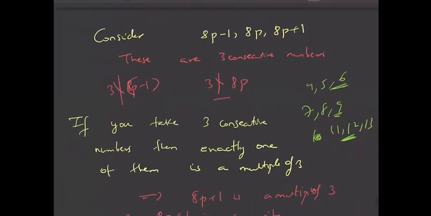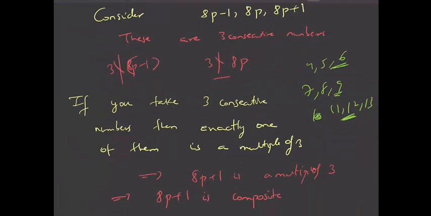So this is a very important idea which we have learned here: if you take three consecutive numbers, exactly one of them will be a multiple of 3. Not only that, if you take 7 consecutive numbers, then exactly one of them will definitely be a multiple of 7. And if these two are not a multiple of 3, then definitely this is a multiple of 3, and so it was composite.